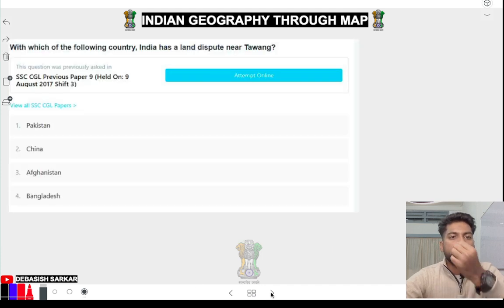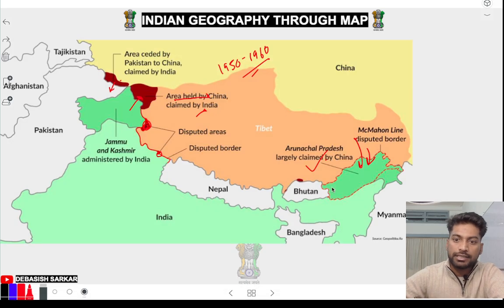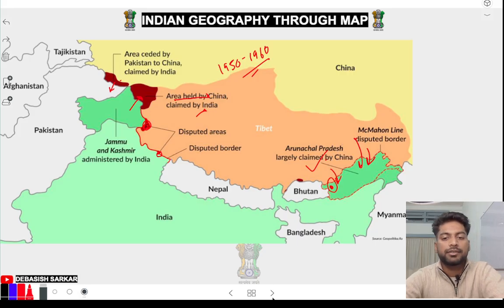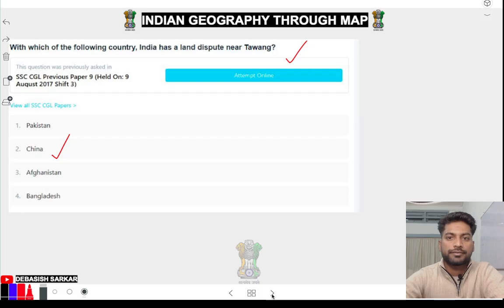Next, which of the following countries has a land dispute near Tawang? Tawang तो China में है ना? Sorry, Tawang तो Arunachal Pradesh में है, but there China is saying it's our part. देखो, Tawang is this side, here. Okay, like this. So it's in Arunachal Pradesh. That's why China is claiming that part also. Chalo, next.